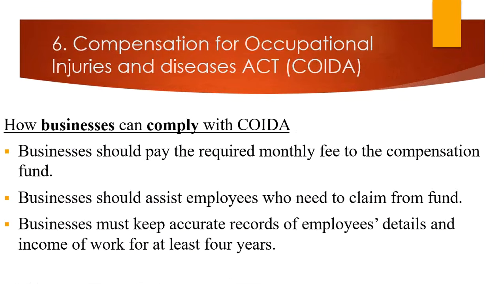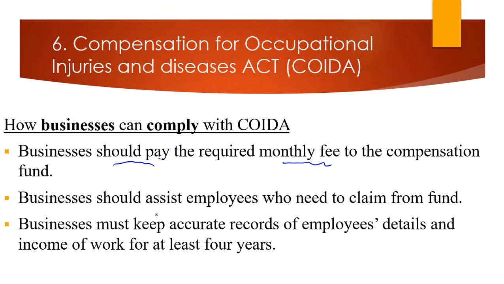Okay, so how can businesses comply with the Compensation for Occupational Injuries and Diseases Act? What should businesses do on their side? Remember we said it's the business that contributes to the compensation fund. So businesses should pay the monthly fee to the compensation fund, right? That is the job of the business.